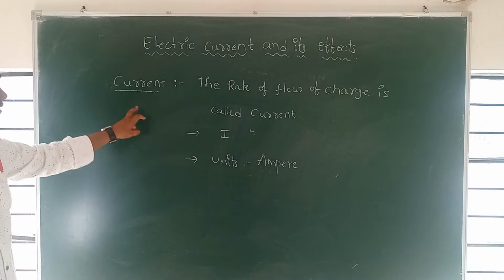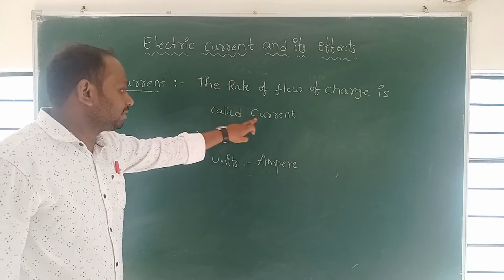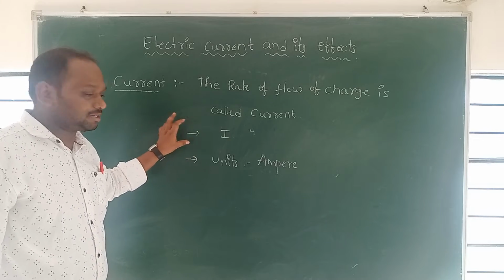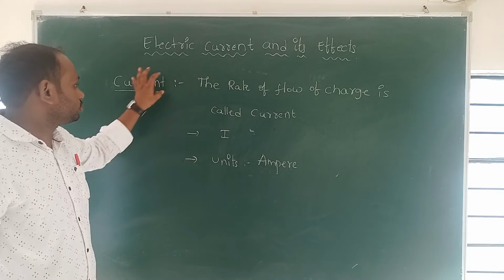So this is about current. Current is defined as the rate of flow of charge. It is denoted by the symbol I. The unit of the current is the ampere. This is about current.